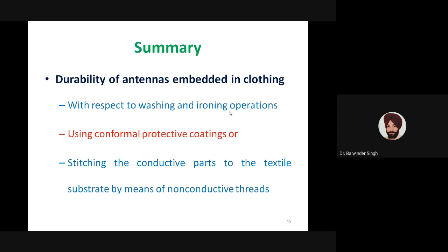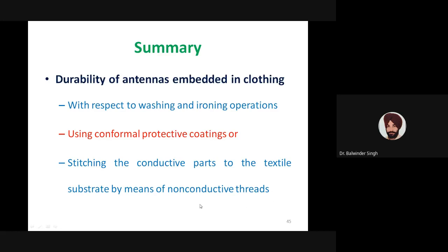We have just discussed that in the literature there is use of protective coatings, which may save the antenna from repeated washing operations. Similarly, there may be issues of stitching the conductive parts to the textile substrate by means of non-conductive threads.